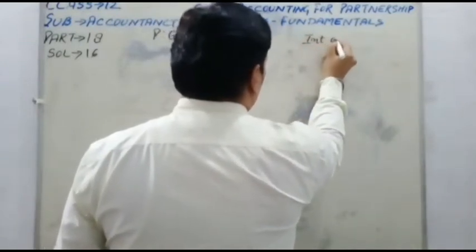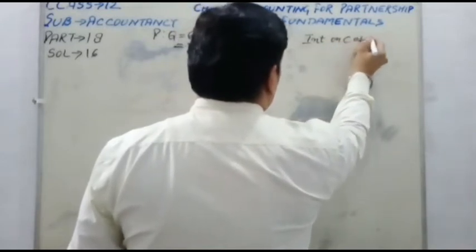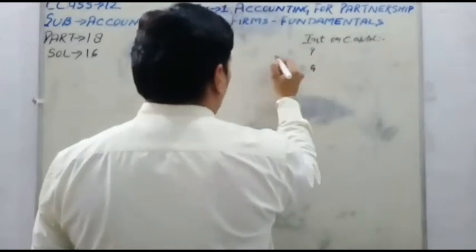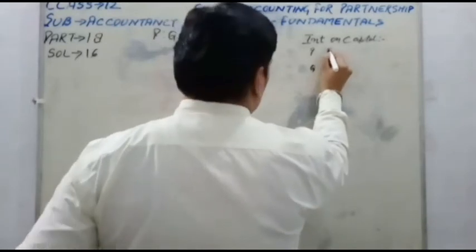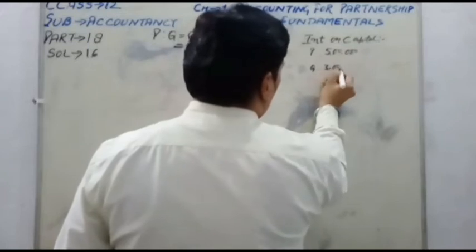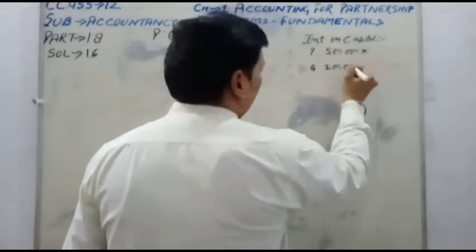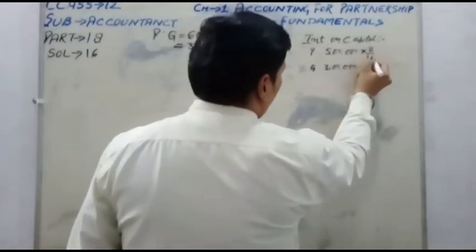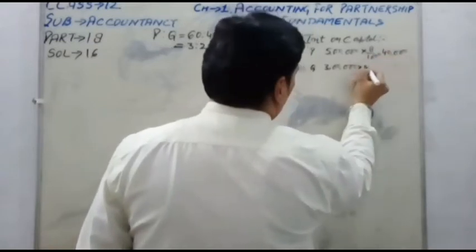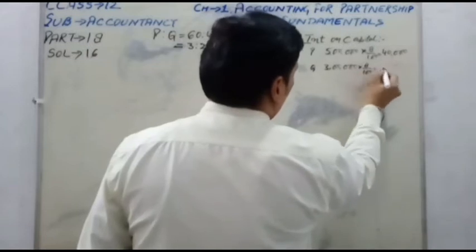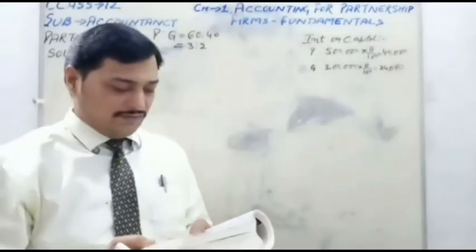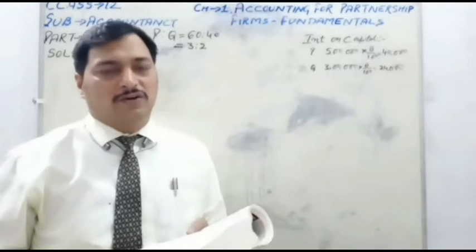Then first, calculation of interest on capital. First is P, second is Q. Capital is 5 lakh for P and 3 lakh for Q, and the rate of interest is 8% per annum. So 40,000 for P, and 8% for Q is 24,000. Clear, interest on capital. Next calculation, P will get commission of 3% on turnover.